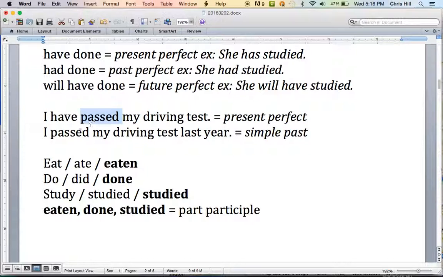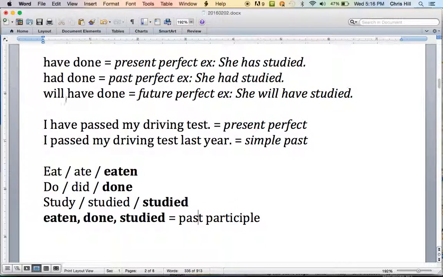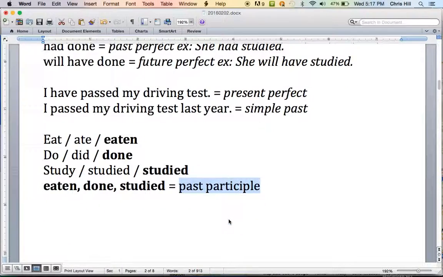So this past participle, done, past, some students know this as verb 3. So eat, ate, eaten. I have eaten a sandwich. Do, did, done. I have done a study with some scientists. Study, studied, studied. We have studied together before. Eaten, done, and studied are the past participle. When you have plus the past participle, that is how you make the perfect.